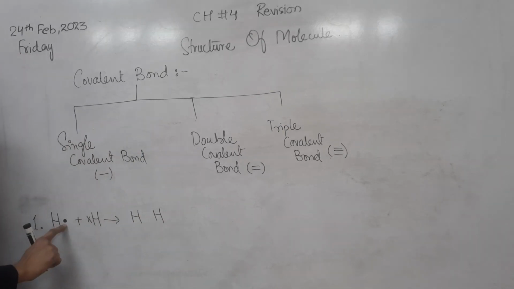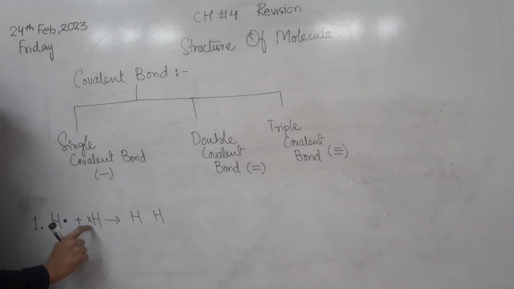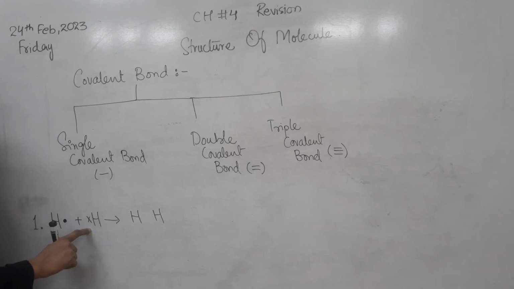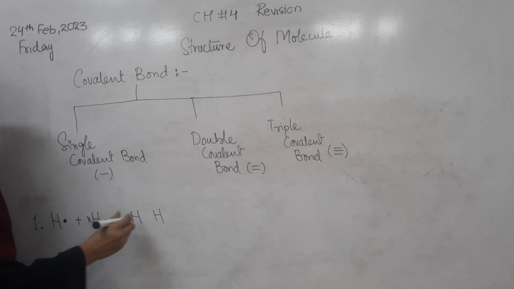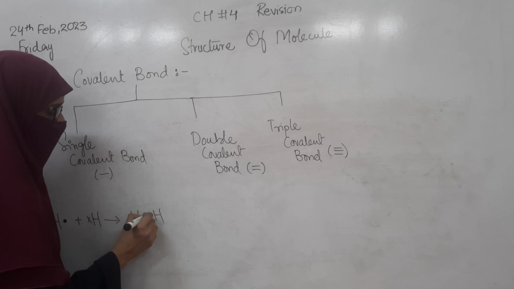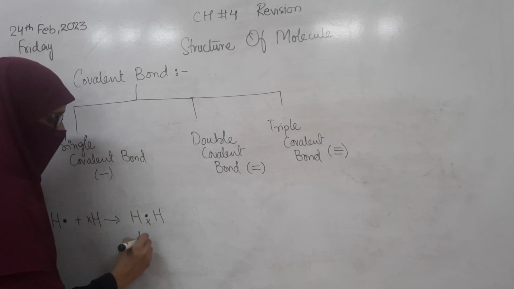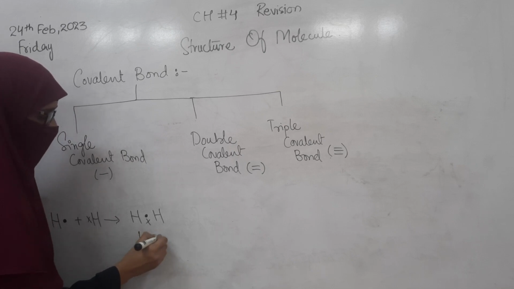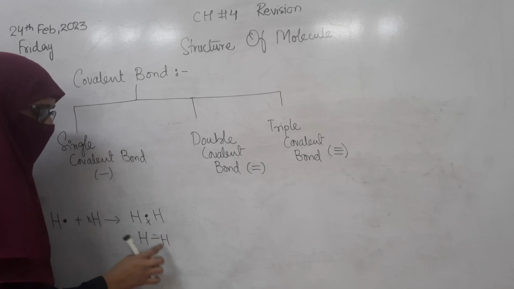This dot shows the electron of this hydrogen, and the electron of the second hydrogen is represented by a cross. So this is called the dot and cross structure. We can also write it like this, with only a single bond between the two hydrogens.